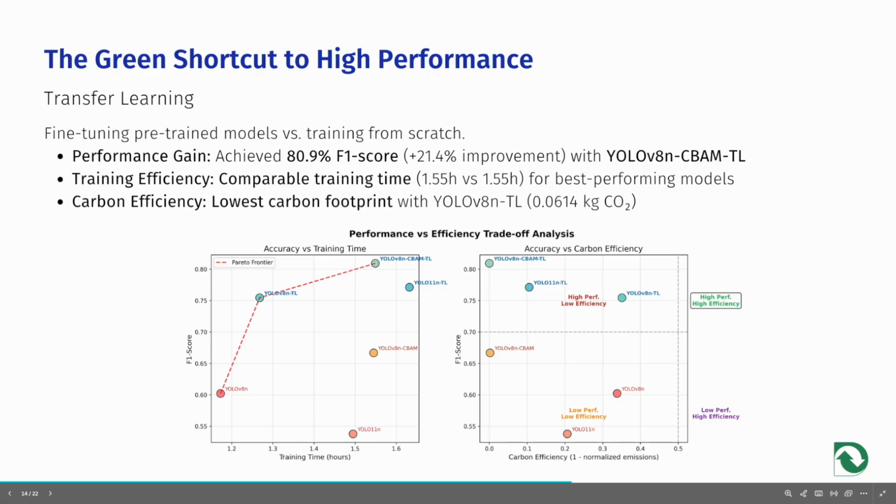For this, we fine-tuned pre-trained models using a transfer learning approach, which offers greater efficiency and performance than training from scratch. For instance, our YOLO V8 CBAM transfer learning model achieved nearly 81% F1 score, representing a 21.4% improvement. This came with remarkable efficiency. The best fine-tuned models required comparable training time, but with a drastically lower carbon footprint. Our YOLO V8 transfer learning model, for example, emitted only 0.014 kg of CO2, demonstrating that transfer learning is not only a shortcut to better performance, but also a greener one.